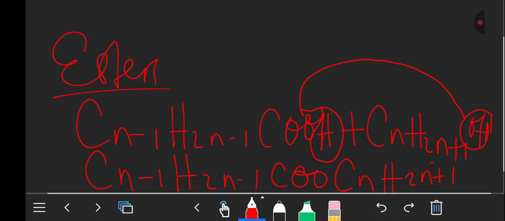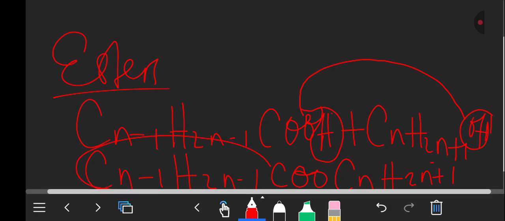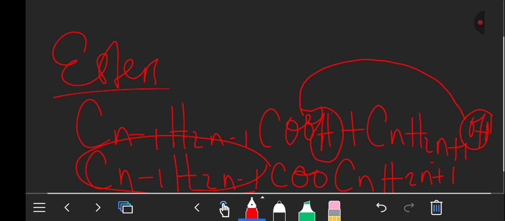But you need to know that for an ester, the number of carbon atoms in the acid might not always be equal to that of the alcohol. So you need to take that into consideration.